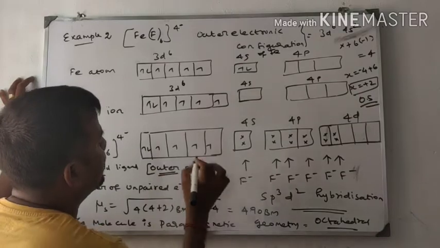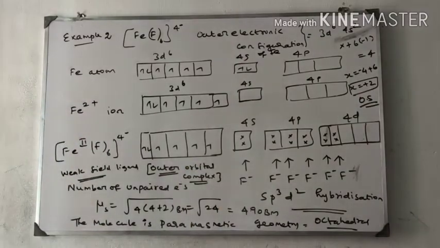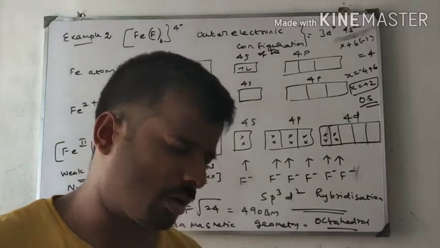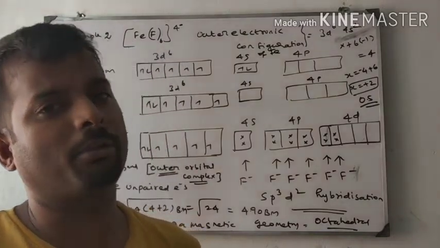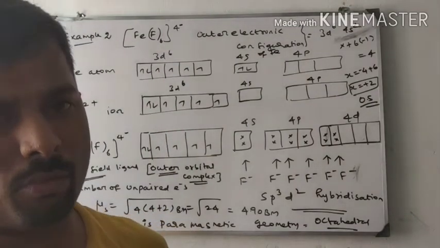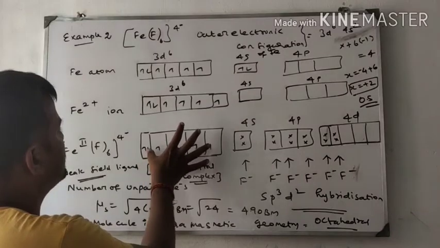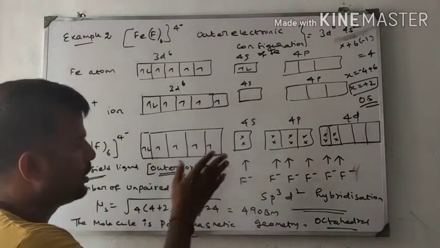For weak field ligands, they undergo only outer orbital complex. That is, only the outer orbitals come in for overlapping. Here 3d6 as such is not changed, it is not adjusted.